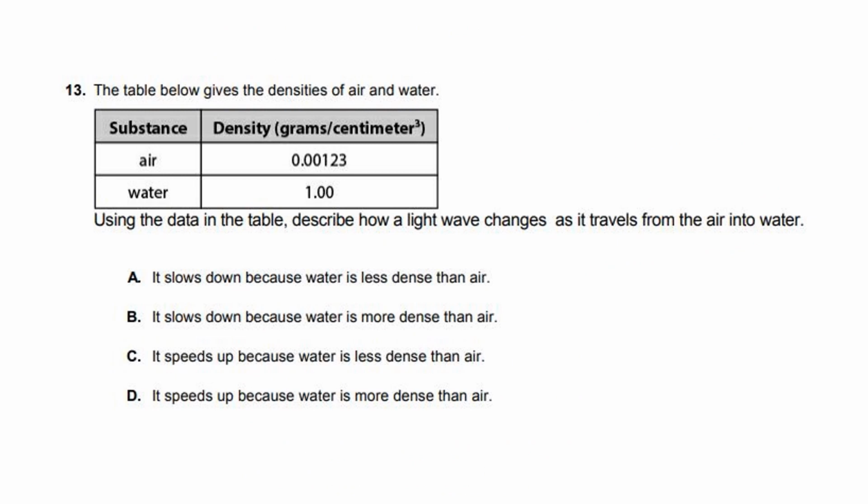13. The table below gives the densities of air and water. Using the data in the table, describe how a light wave changes as it travels from air into the water. So if you notice, the density of air is lowest at 0.00123, but for water it is actually the highest. So now let's see what matches up with that.